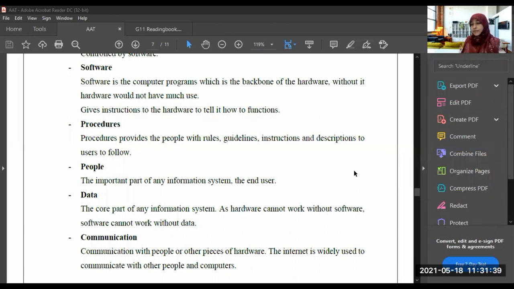Next one, people. You know the people, right? The important part of any information system, the end user. There are system users and there are end users. End users are the people who use the software. Understood?